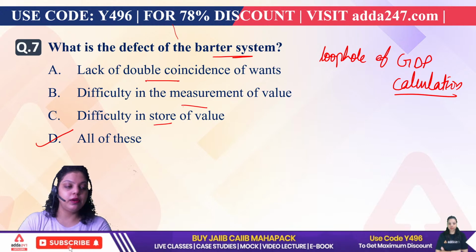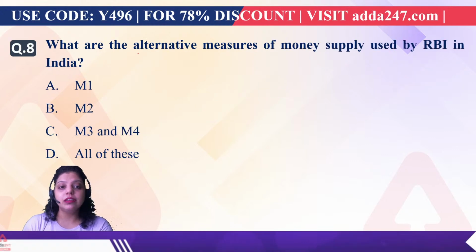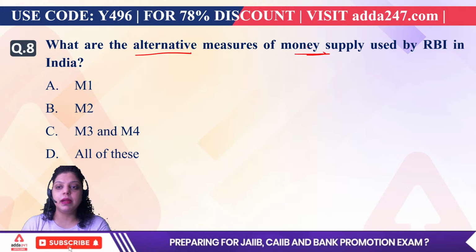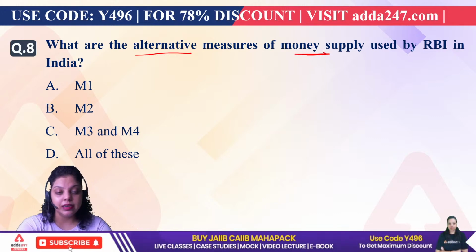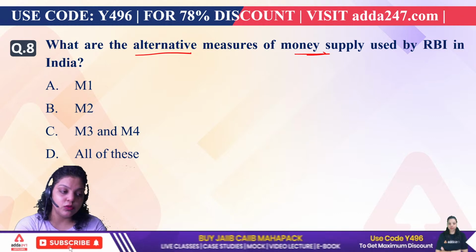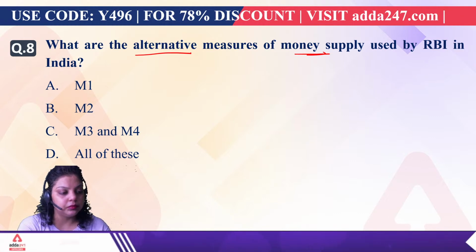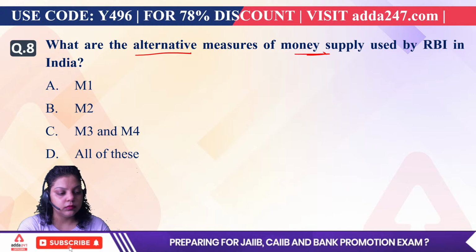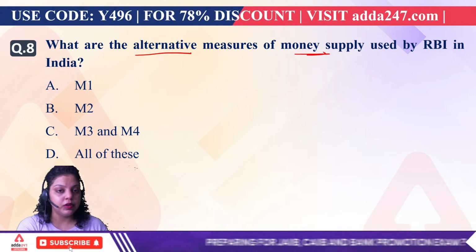Okay. Now next question. What are the alternative measures of money supply used by RBI in India? What are the alternative measures of money supply which is used by Reserve Bank of India? M1, M2, M3, M4, all of these.